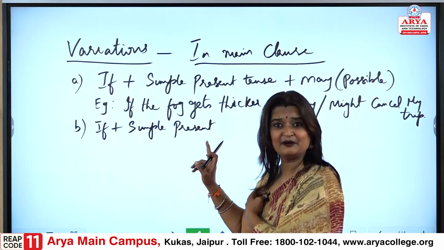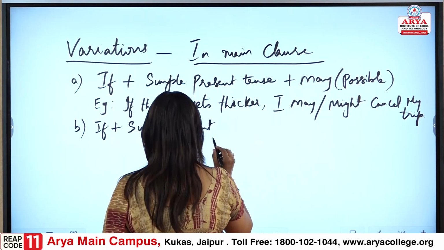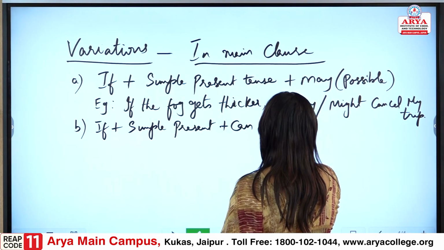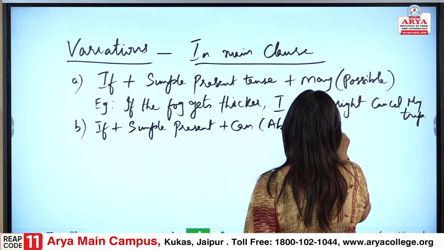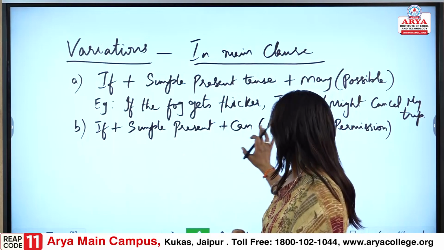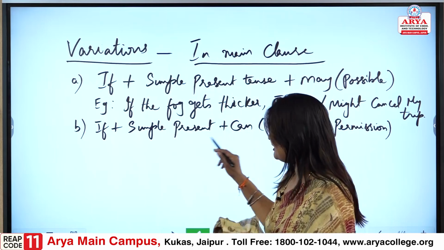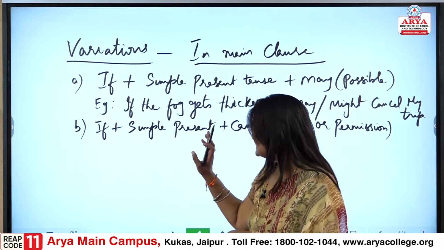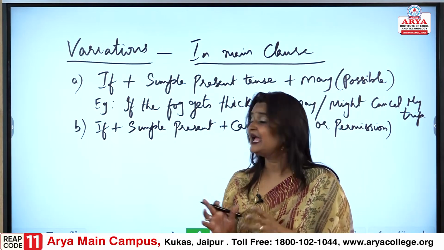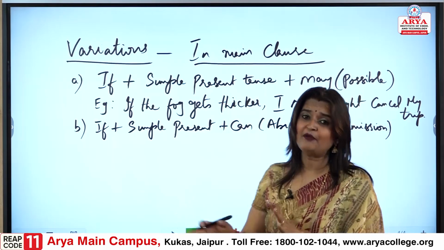Now, when this B point is if plus simple present plus can, over here it is ability or permission. So, mainly the variations can take place in ability and permission. So, when we are using if, simple present and a sentence that will have can, it will have variations in ability or permission.